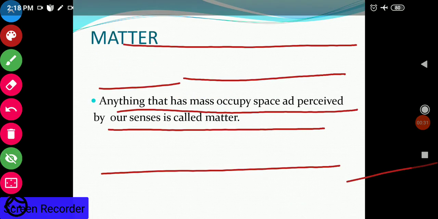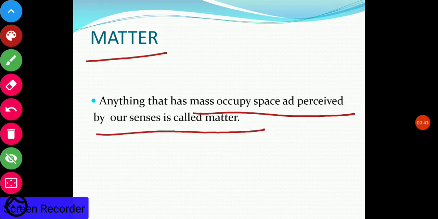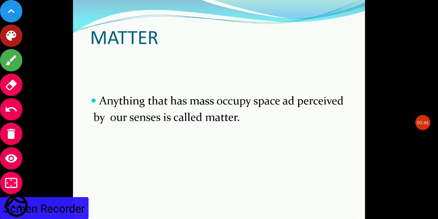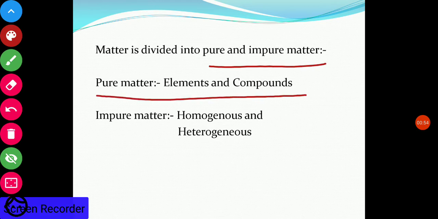Now, matter. As you know, anything that has mass, occupies space and is perceived by our senses is called matter. So all the things which we see around us are matter. Matter can be divided into two groups, that is pure and impure matter. Pure matter are elements and compounds. Impure matter is homogeneous and heterogeneous. About impure matter we will study in higher classes. Here we will study only the elements.